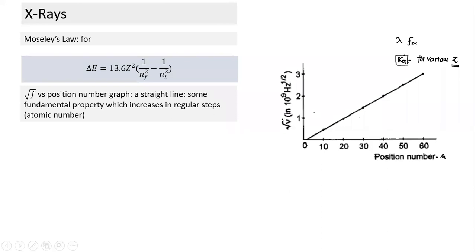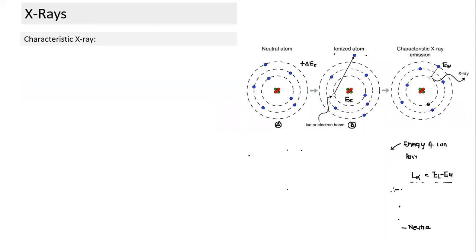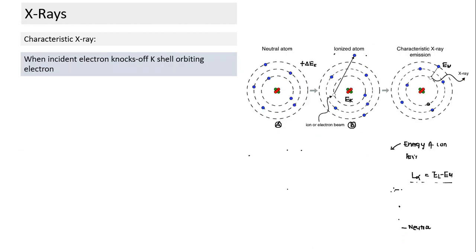No, so again, if I go back to this figure, see, just look at this. I'll go back a few more figures. See, if I do it for a particular atom here, what we find is, corresponding to this peak here, there's a particular wavelength, and there's a corresponding frequency. Which frequency is this? It is the frequency of the K alpha photon. Are you all getting this? So if I do it for one metal, I get some value. If I do it for some other target plate, I'll get a different frequency. So this is the frequency he used. He used the frequency of which series? K alpha series. Okay, this is the frequency.